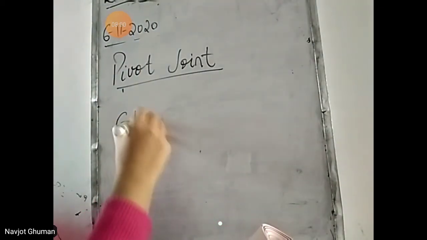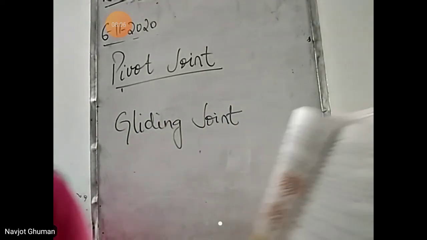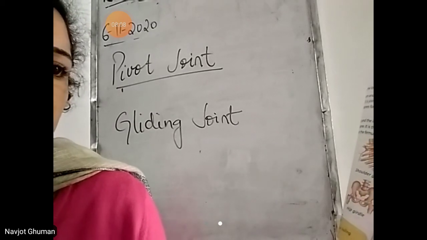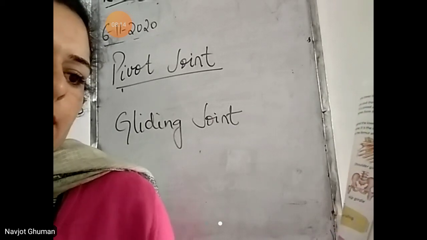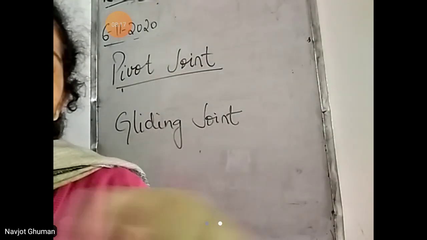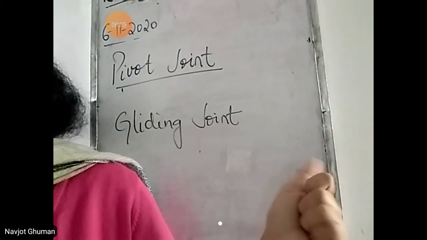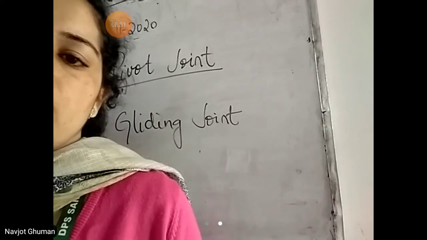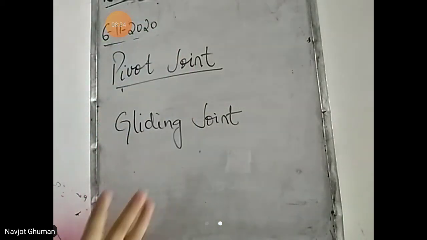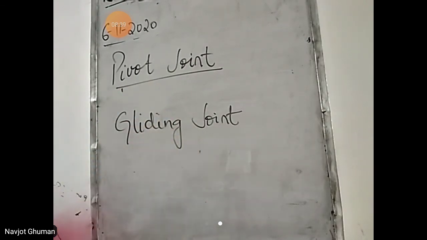Next is gliding joint. This is also a movable joint, gliding. This type of joint allows the bones to slide against each other in a gliding motion. It is found between the bones of wrist and ankle. Gliding means एक दूसरे के ऊपर move करना, like a wrist. That is the gliding motion. So these joints are present in the bones of wrist and ankle. Ankle means that is present in your foot. So these are the four movable joints: ball and socket, hinge joint, pivot joint and gliding joint.